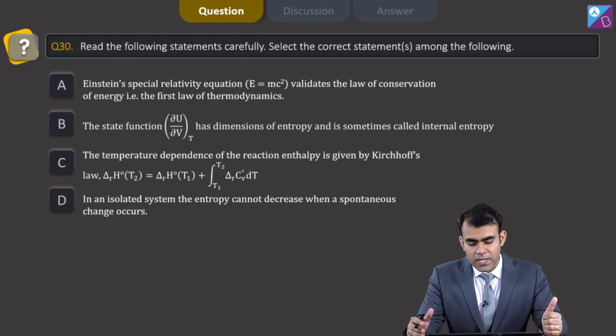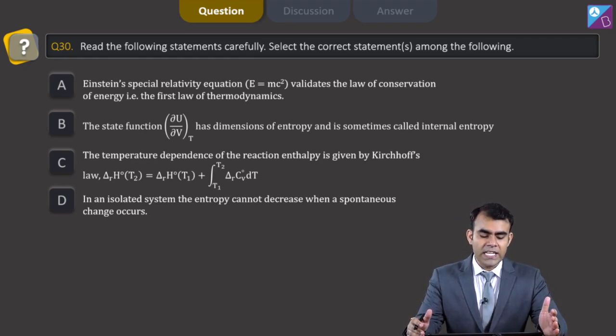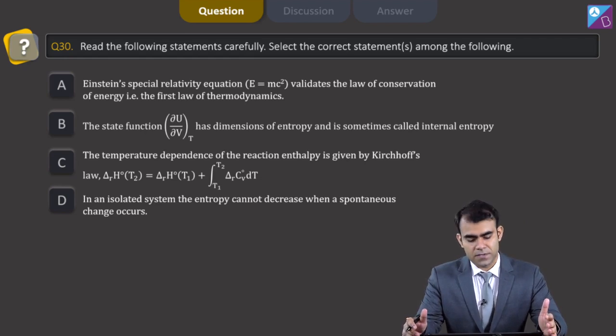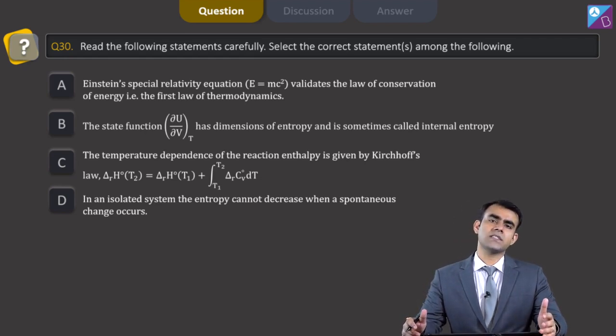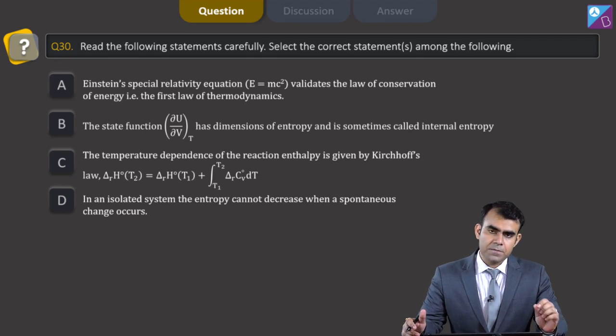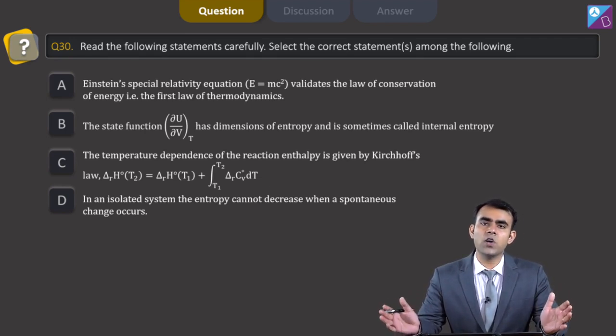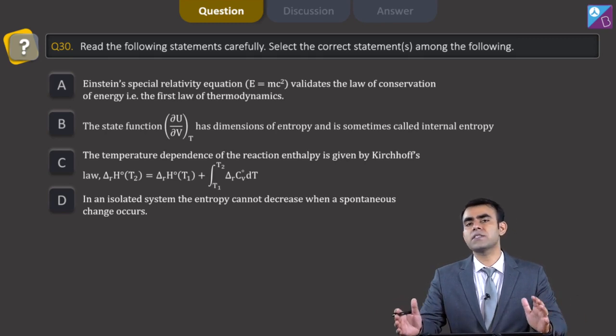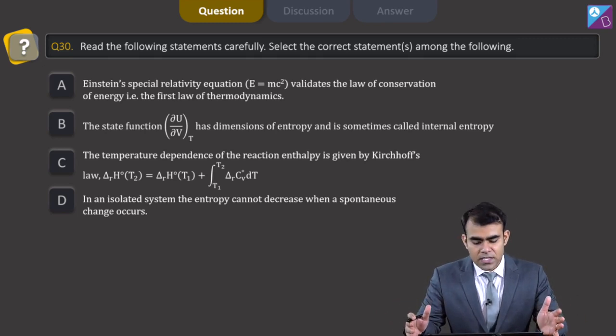Read the following statements carefully. Select the correct statement or statements among the following. Einstein's special relativity equation E equals mc squared validates the law of conservation of energy, that is the first law of thermodynamics. Yes, this is correct. Here mass is converting into energy, but the total energy of my system and surroundings remains conserved.